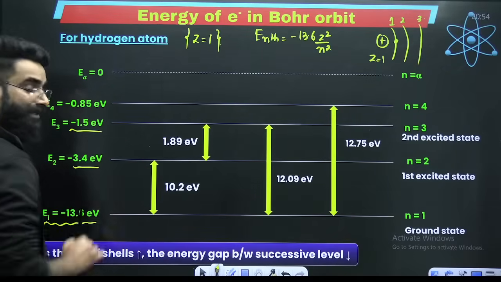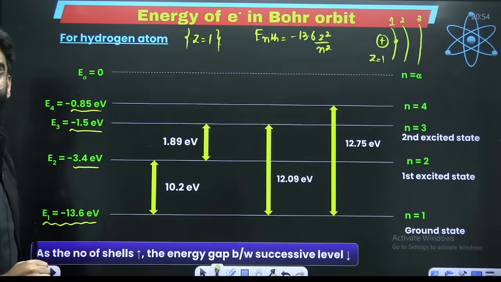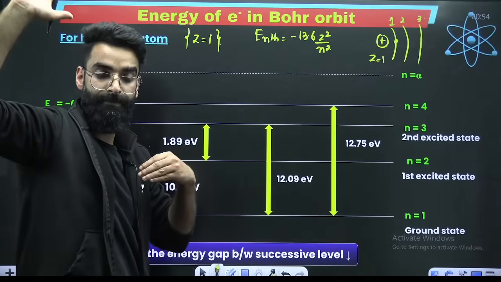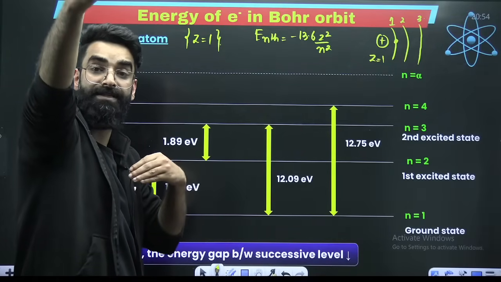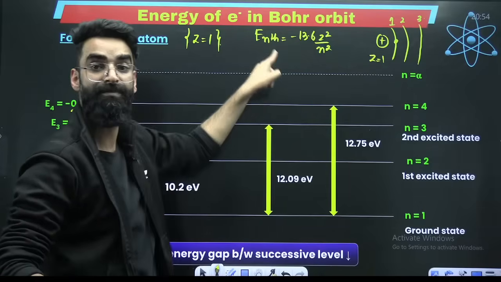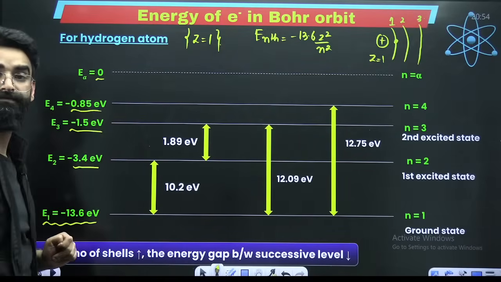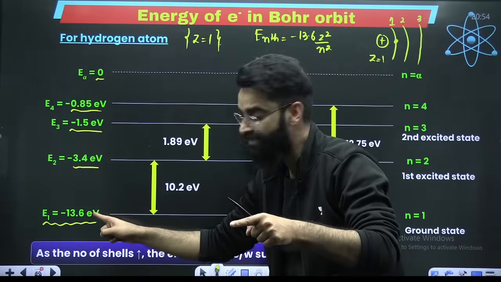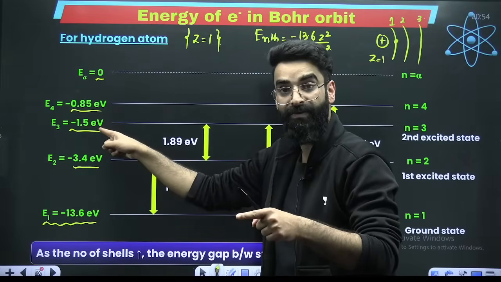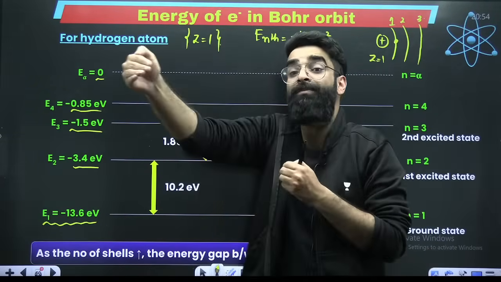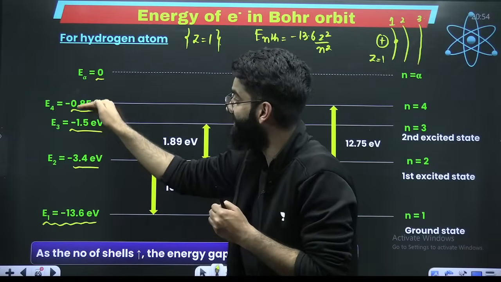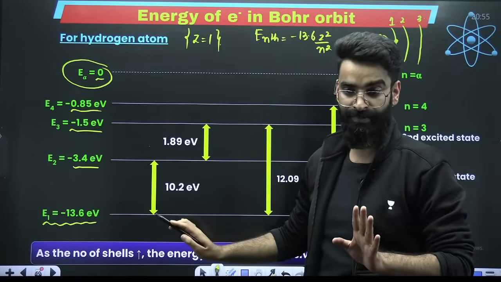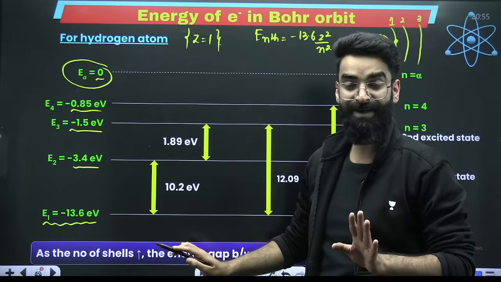Energy of the electron in the third orbit is this, the fourth orbit, this. Infinity: put n as infinity. That means the electron is at infinite distance from the nucleus. If you put n as infinity, this term becomes 0. So the energy of the electron here comes out to be 0. If you look carefully, the energy of the electron in the first shell is minus 13.6, second minus 3.4, third minus 1.5. So as the electron goes far from the nucleus, is the energy of the electron increasing? Yes, the energy of the electron is increasing. This is the maximum energy of the electron.